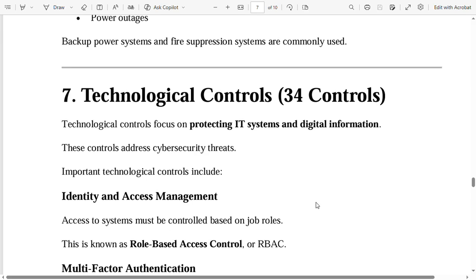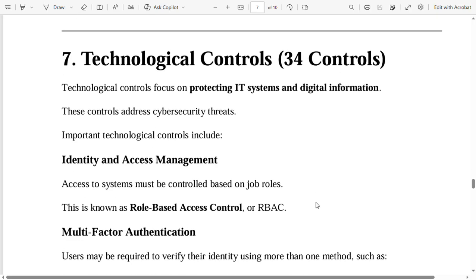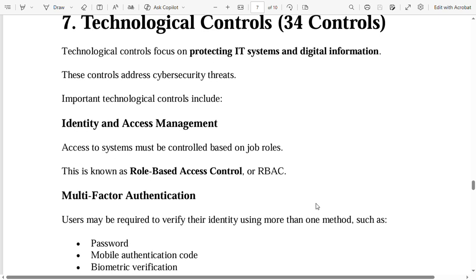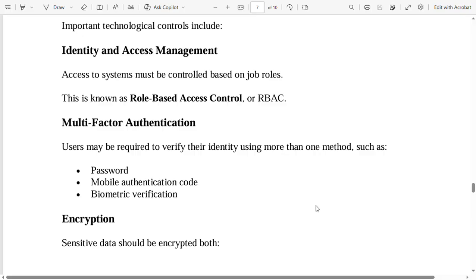Then technological controls, 34 controls. Technological controls focus on protecting IT systems and digital information. These controls address cyber security threats. Important technological controls include identity and access management. Access to systems must be controlled based on job roles. This is known as role-based access control or RBAC.